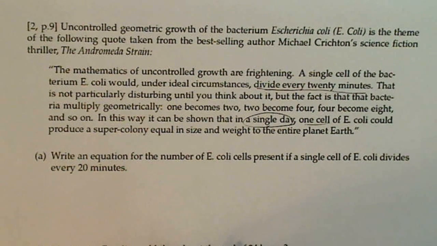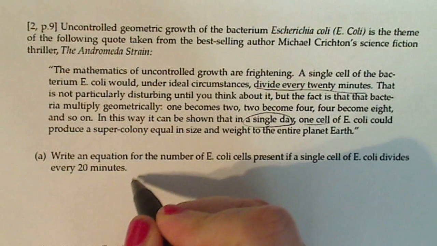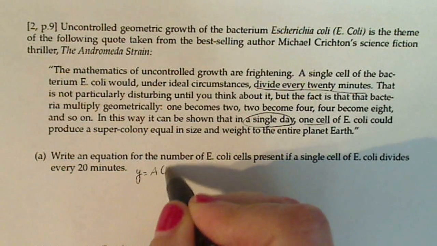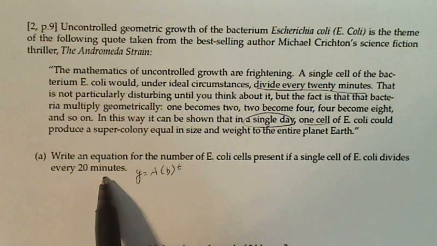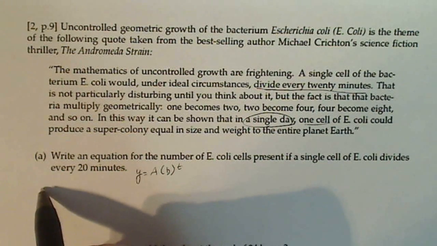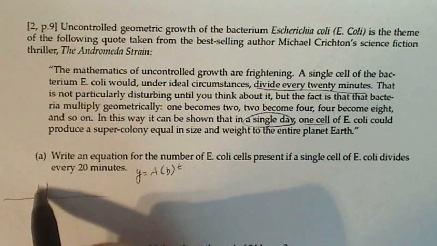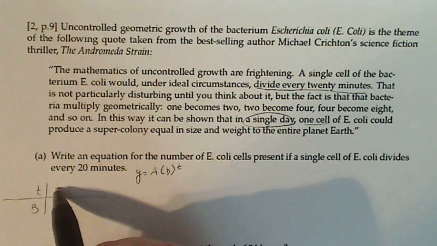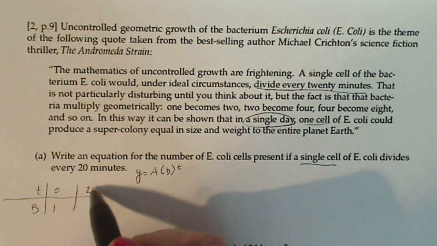In class this semester, we decided that every time we create an exponential function, we're going to use a chart. So here, write an equation, which is going to be exponential, of the form y equals ab to the t, for the number of E. coli cells present if a single cell of E. coli divides every 20 minutes. So if I build myself a little chart here, this is my time and this is bacteria. Initially I have one cell, and then after 20 minutes, I should have 2 cells.